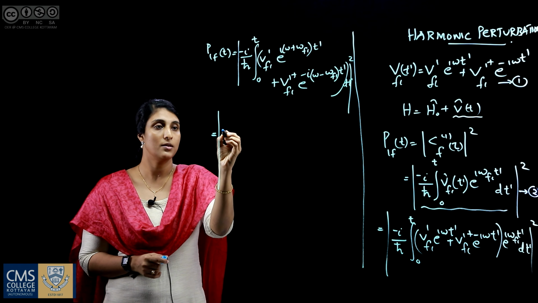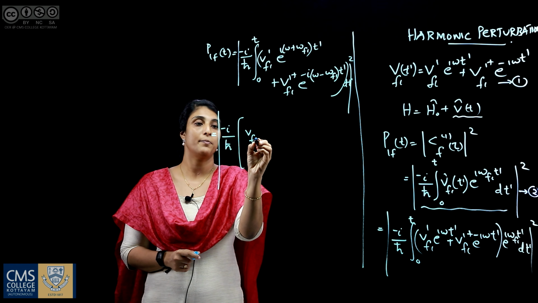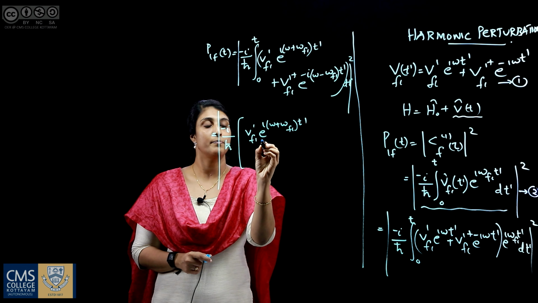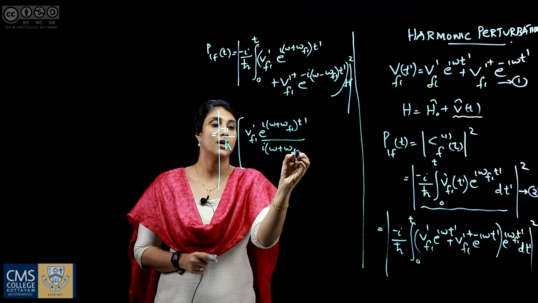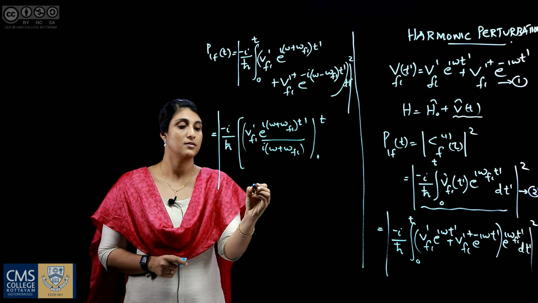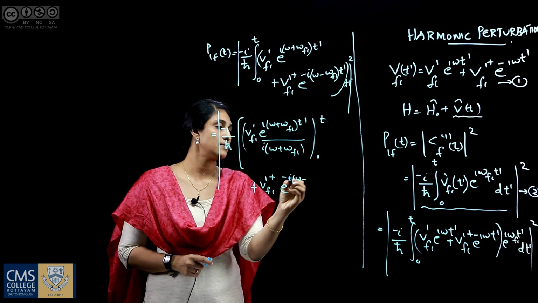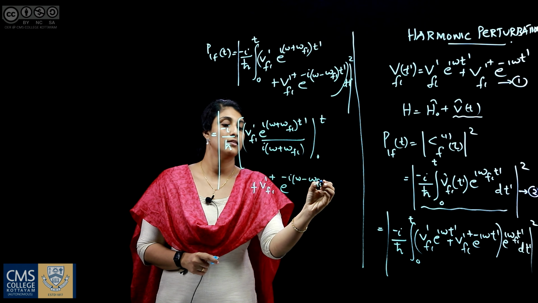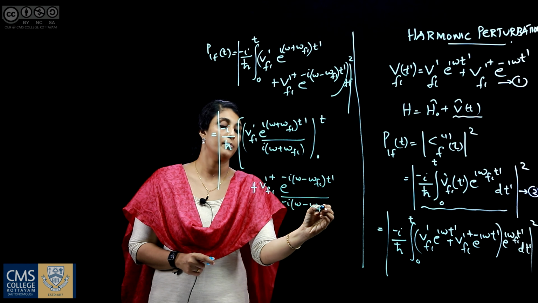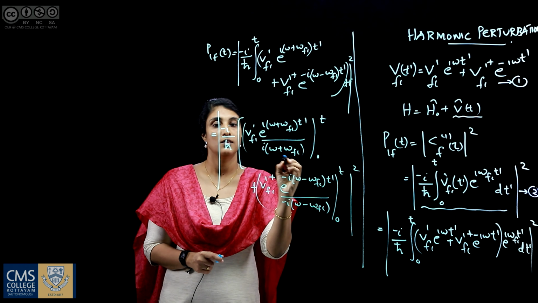On integrating we got minus i by h bar, Vfi prime e raised to i into omega plus omega fi t prime by i into omega plus omega fi, applying the limits 0 to t, plus Vfi prime dagger e raised to minus i into omega minus omega fi t prime by minus i into omega minus omega fi, limit 0 to t, that is whole squared.